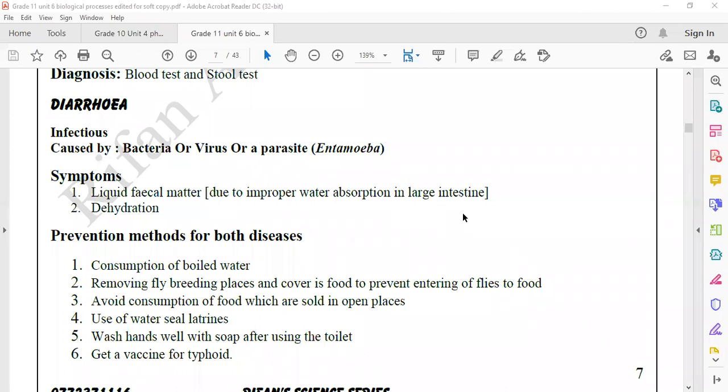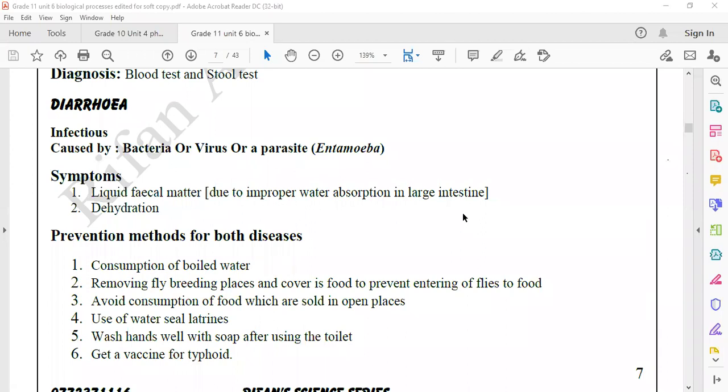Use water seal latrines. Nowadays we have water seal latrines, that is we call the COMED system. The COMED system is a water seal latrine. Wash hands well with soap after using the toilet. Get a vaccine for typhoid. There is a vaccine for typhoid.